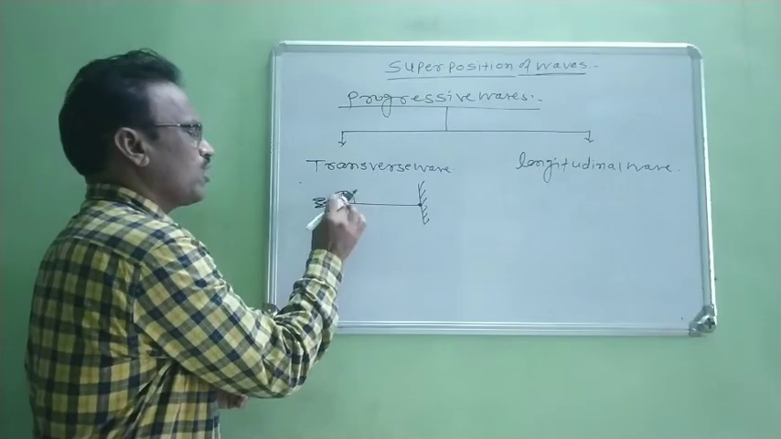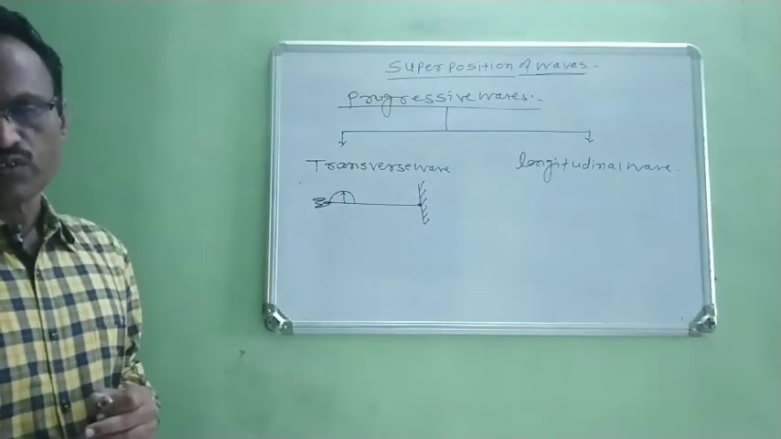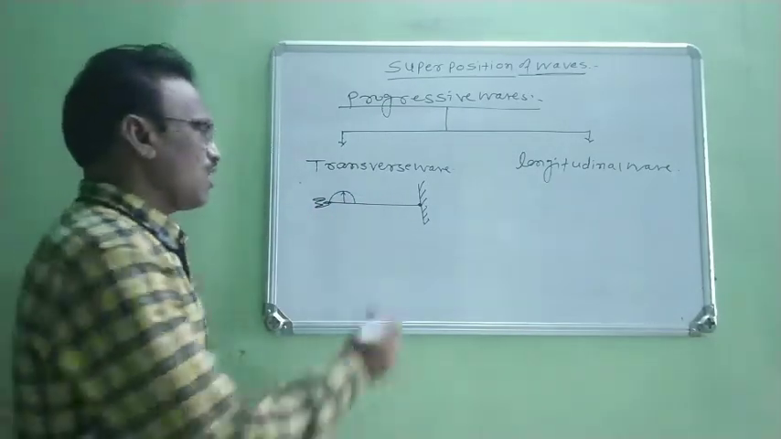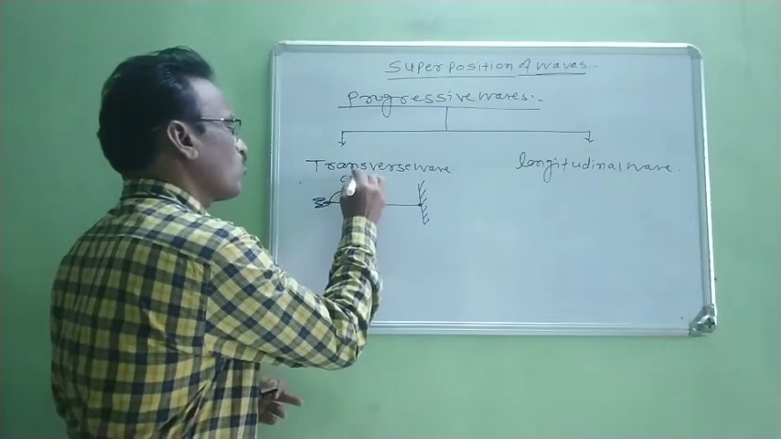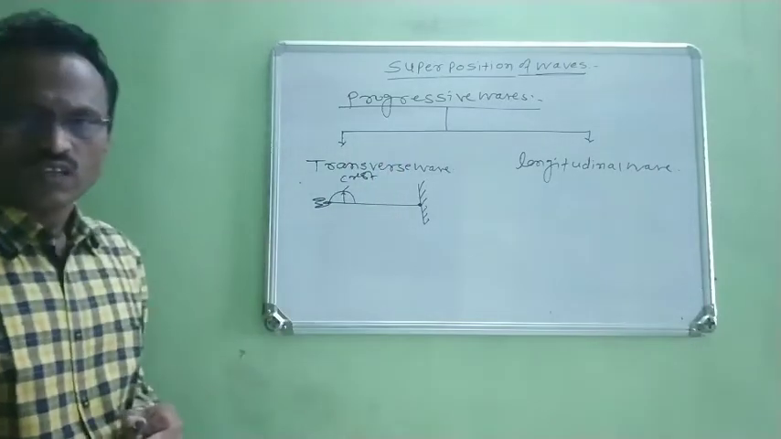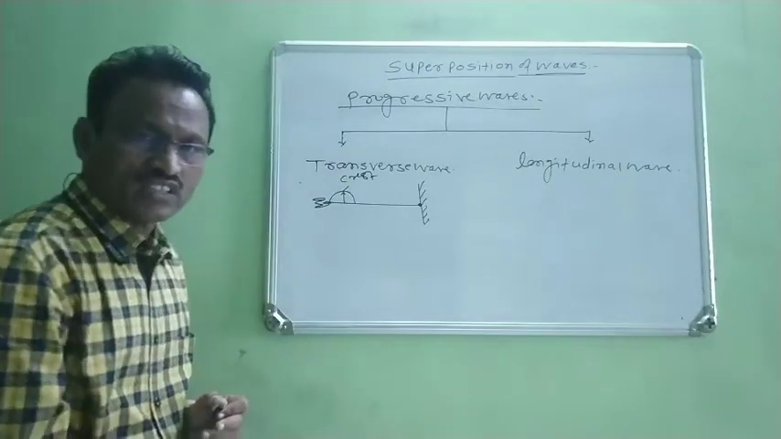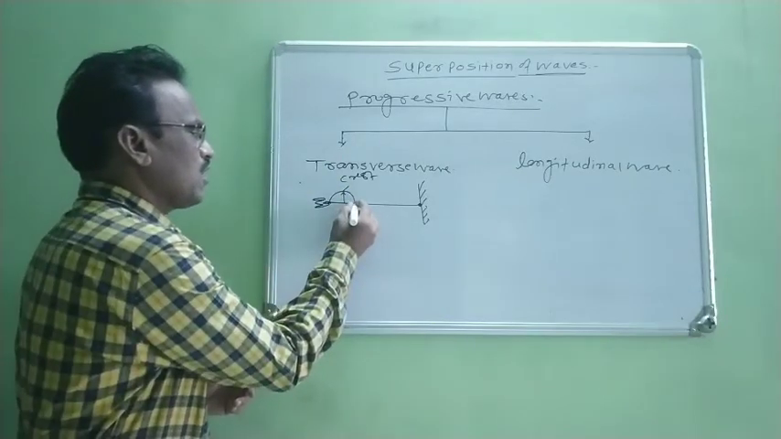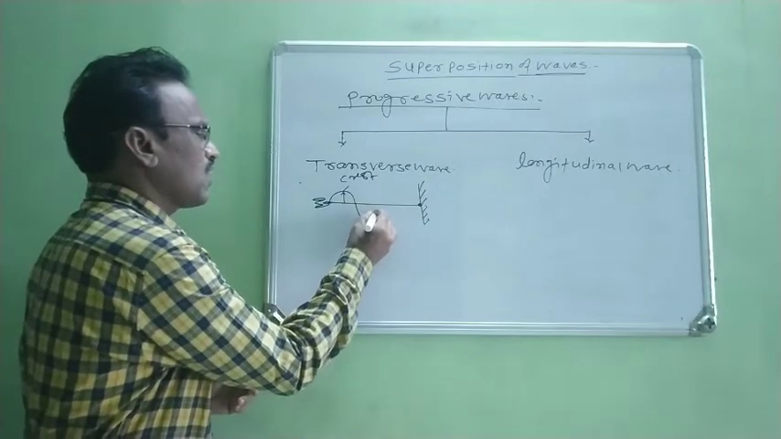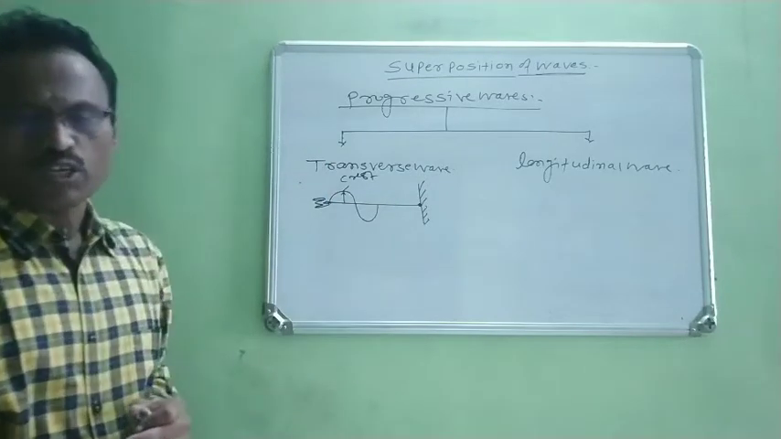one convex part of wave is produced. It is known as a wave pulse. Now this convex part is known as a crest. Again, when your hand is moved in downward direction, at that time this particle again vibrates in downward direction and again it returns back to its mean position.